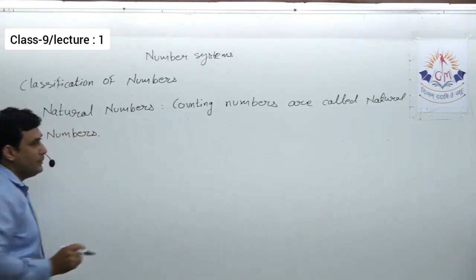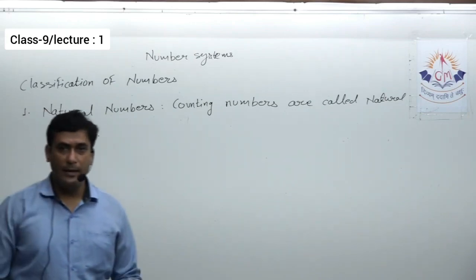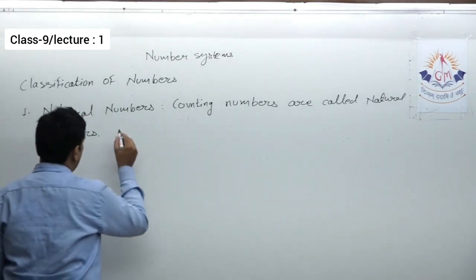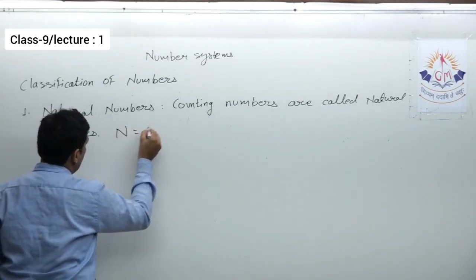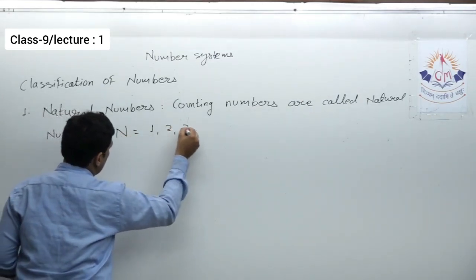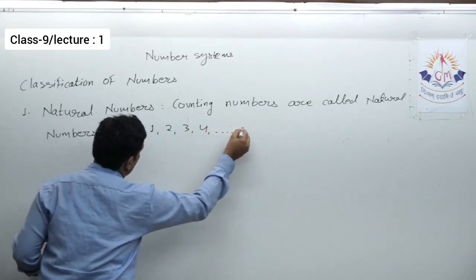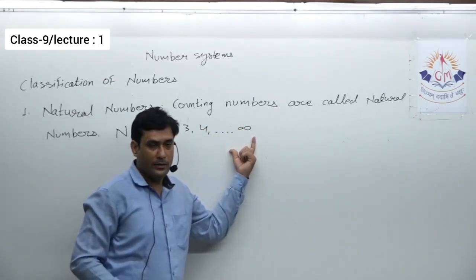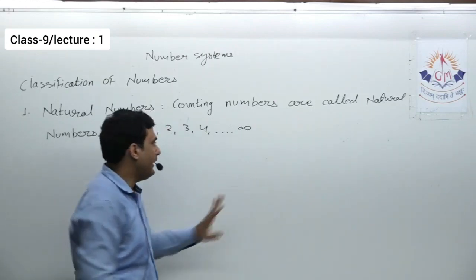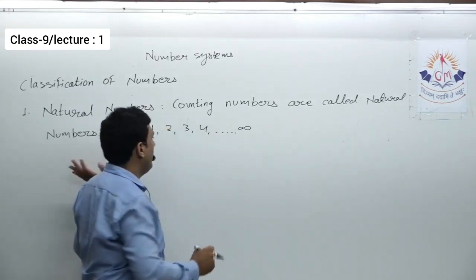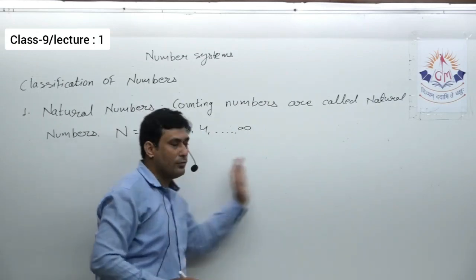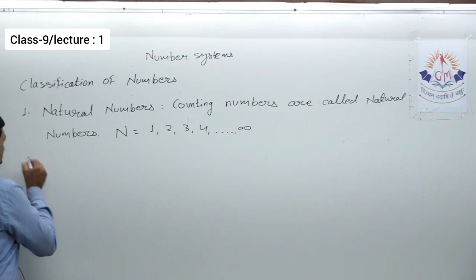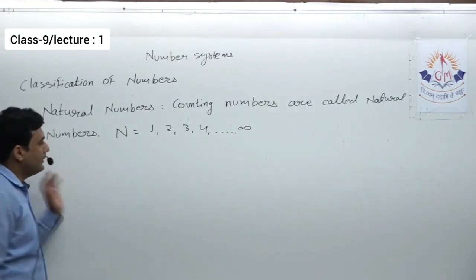Generally natural numbers are denoted by capital N. So here I can write natural numbers are 1, 2, 3, 4 up to infinity. This symbol is known as infinity. That means there are infinite numbers. So that's why we write it will start from 1 and go up to infinity. That is the very first category of the classification of numbers, natural numbers.